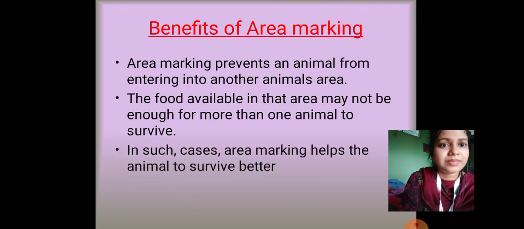Marking helps the animal to survive better. How? When the animal marks its area, it will have more food for itself, right? And when it has more food for itself, it can survive better.